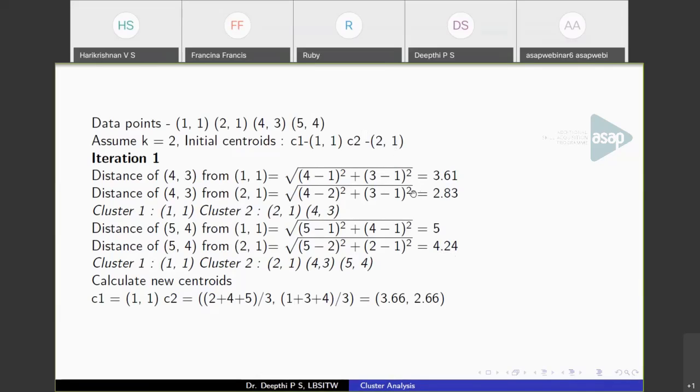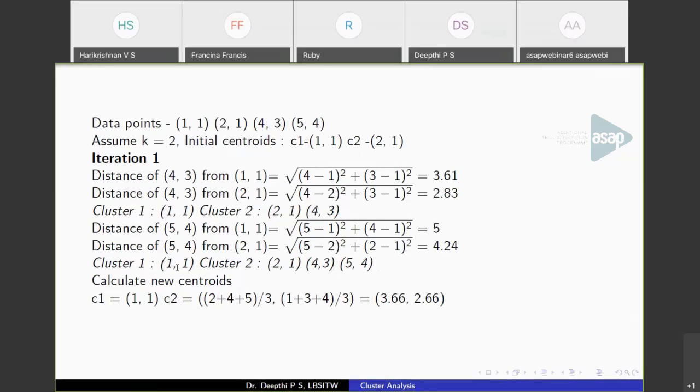Even without calculating, it is obvious, right? So (5, 4) is closer to (2, 1) than (1, 1). So (5, 4) will also be assigned to the second cluster. So at the end of this iteration, we have calculated the distance of these two data points from these two centroids, and we got a partition like this.